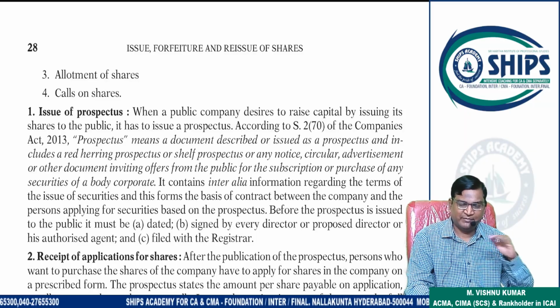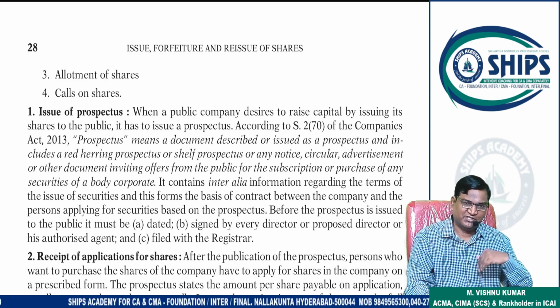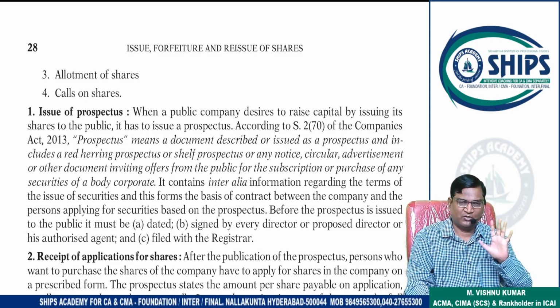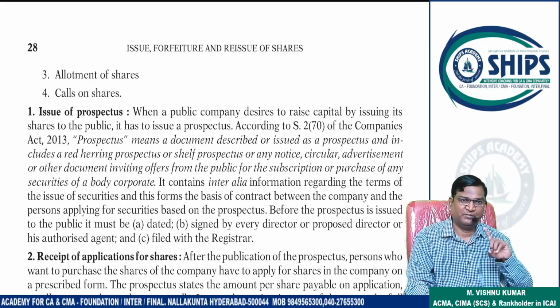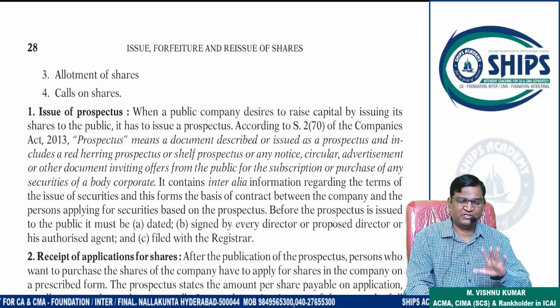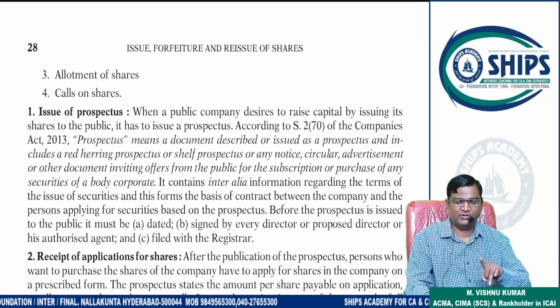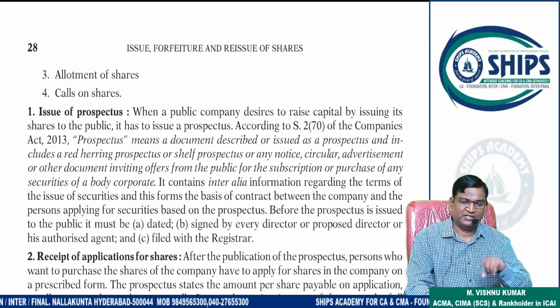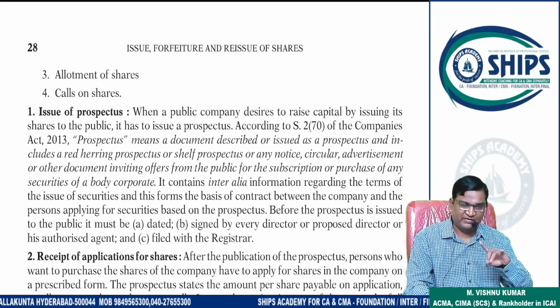Company collects the entire money at the application stage only, and if shares are selected for allotment, the amount will be debited, otherwise refunded. Previously you only had to pay application money out of the total face value of the share. If your application is selected, then the company will collect allotment, first call, final call.